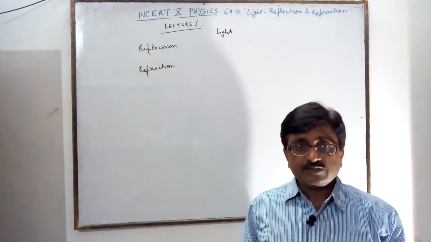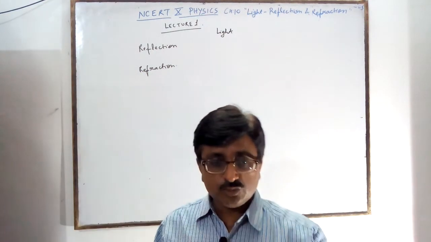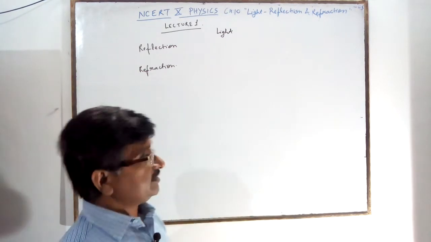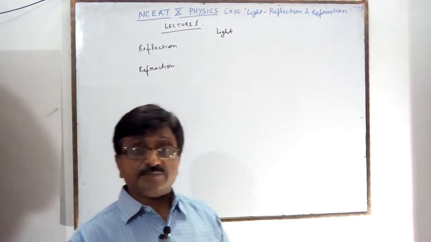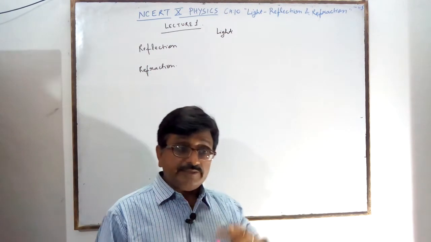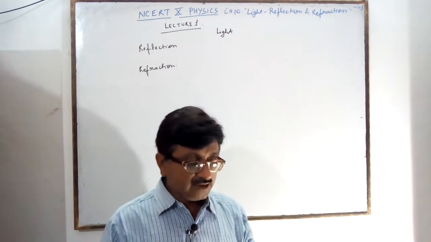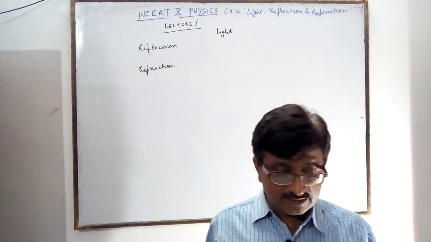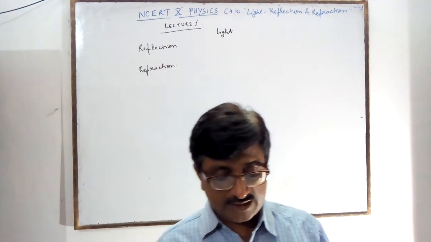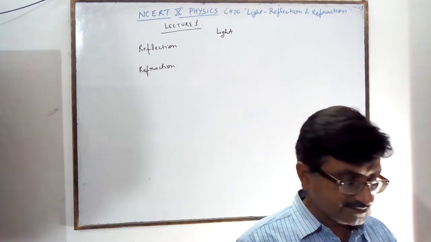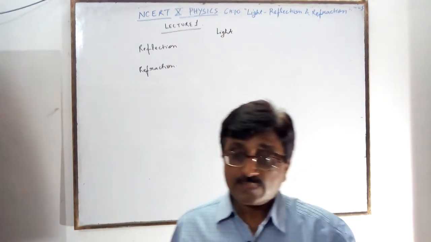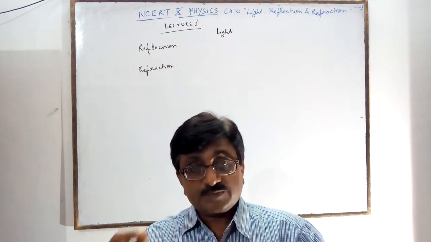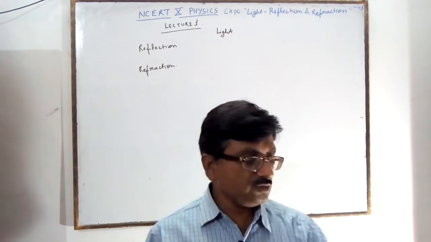objects. There are many objects which are luminous and non-luminous objects. A luminous object is an object which emits its own light, and a non-luminous object can't emit its own light. We know these are very important things you have finished in the previous classes. Luminous and non-luminous, opaque and transparent and translucent, these things you know.